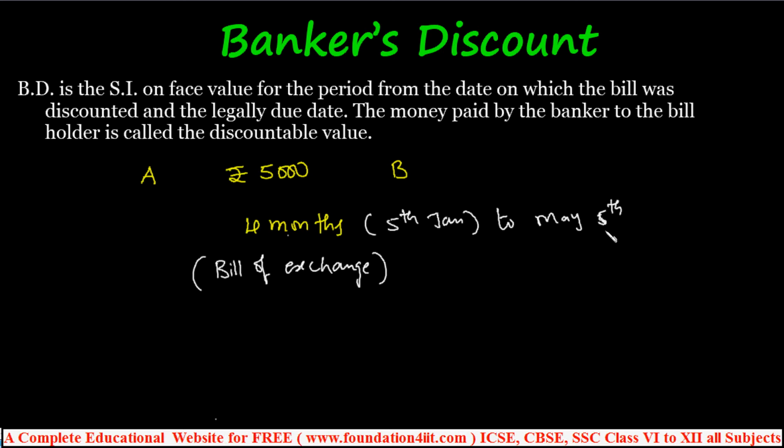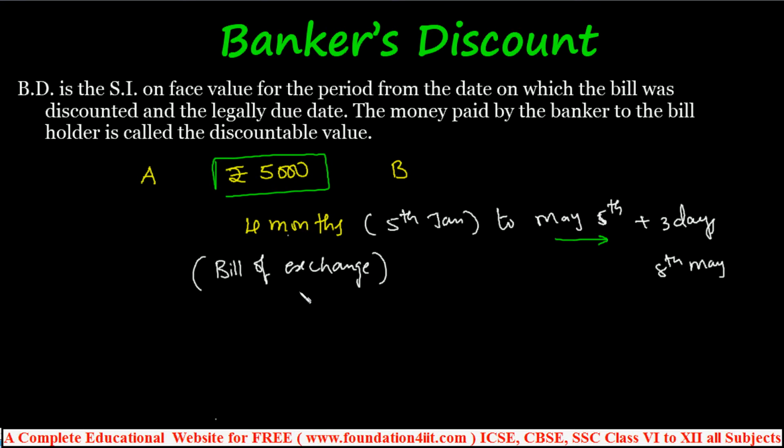After 5th May, an extra 3 days can be added. This is the extra time, also as per the bankers discount, so 3 days will be extra, that means till 8th May. You can take the amount either on 5th May or between then and 8th May, the amount will be exchanged. So if you collect the amount from 5th May to 8th May, you get the full 5,000 rupees by giving this bill.